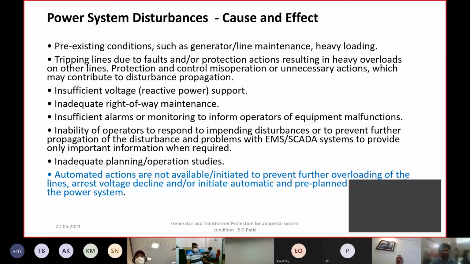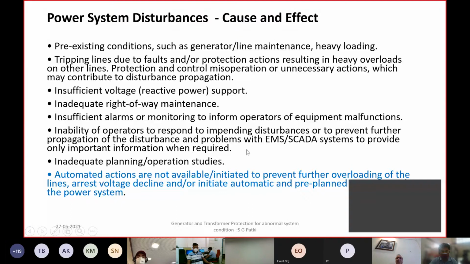Such contingencies require sufficient monitoring as well as remedial action, and these remedial actions can be manual or automatic. Automatic remedial actions are usually through a special protection scheme. These special protection schemes are triggered by one of the power system parameters, and they initiate the tripping of some load or transformer, or sometimes even generators, to ensure the system comes back within normal operating limits.